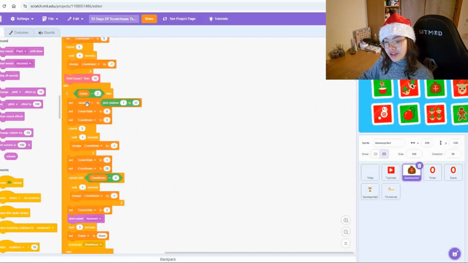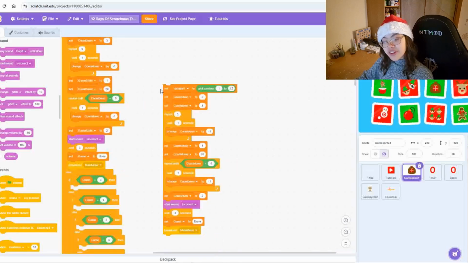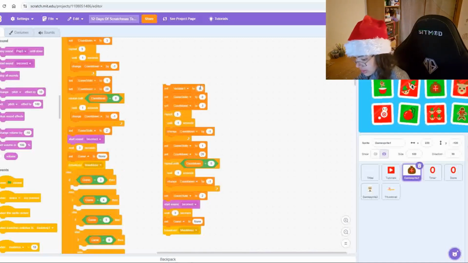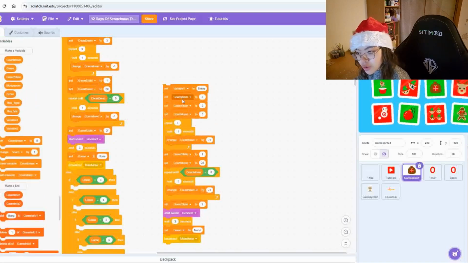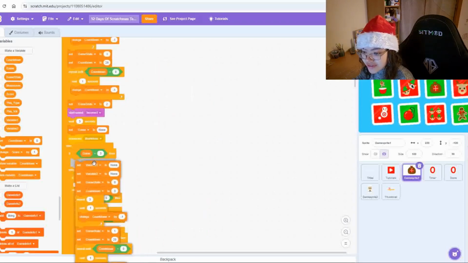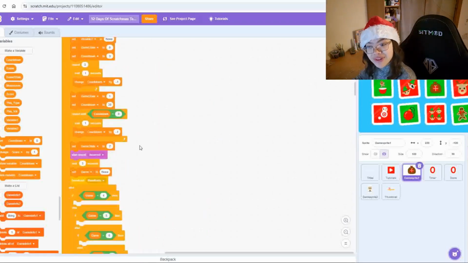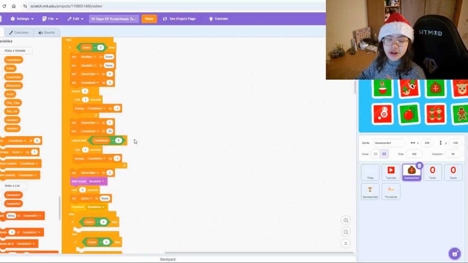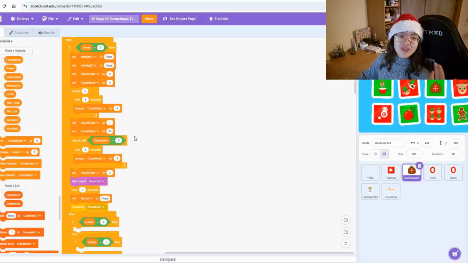Okay, so in our game sprite 1, under the when I receive game start script, we're just going to duplicate everything in the if game is equal to 2 section. We're going to change the set variable 1 block from pick random to simply be none. And we're also going to set variable 2 to be none. But apart from that, we can keep it all the same, so we can just drag that into the if game is equal to 3 section, and that was really easy. So like yesterday, it just starts the game, gives you 3 seconds grace period, and then has a 20-second runtime for the actual game itself. But this time it just sets the 2 variables, which will be used to dictate which cards are flipped.